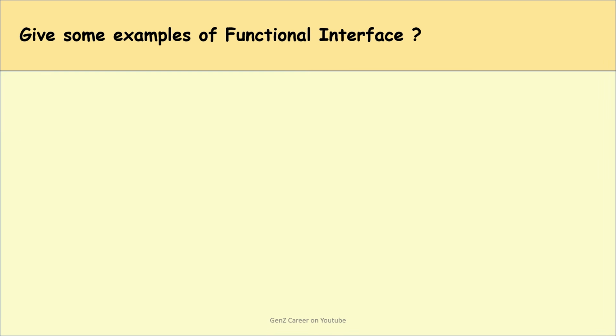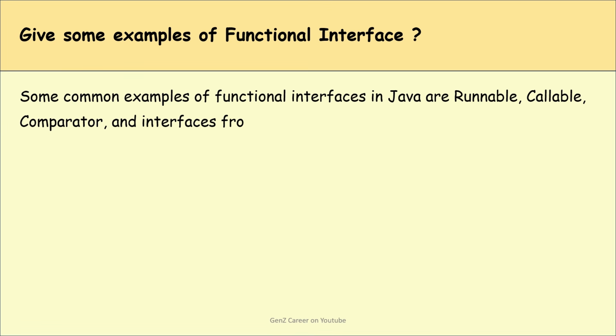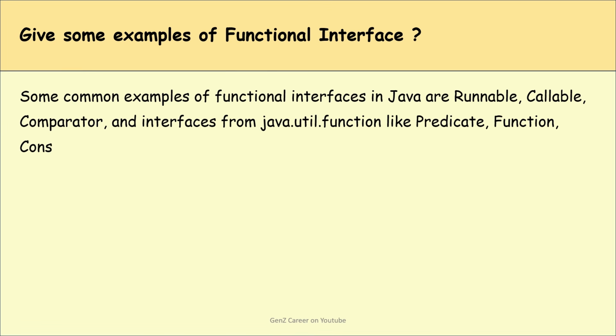Next question is give some examples of functional interfaces. So guys, sometimes interviewers ask this question. So some common examples of functional interfaces in Java are Runnable, Callable, Comparator, and interfaces from java.util.function like Predicate, Function, Consumer, and Supplier.